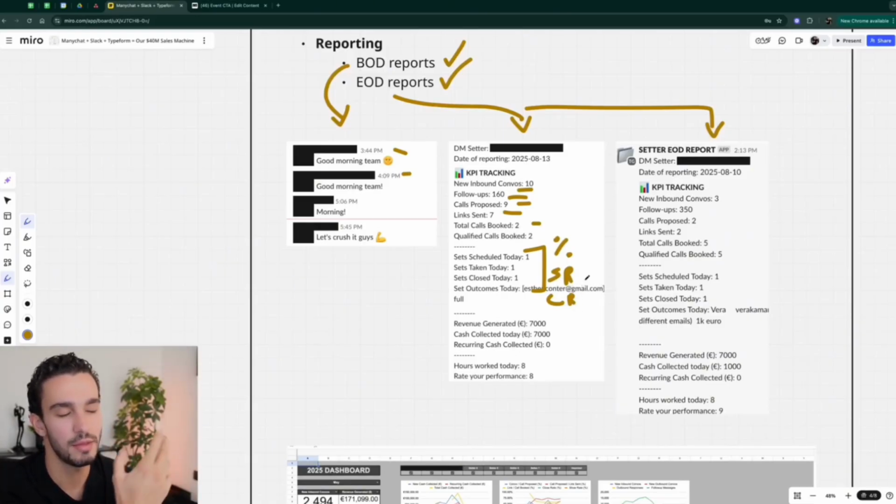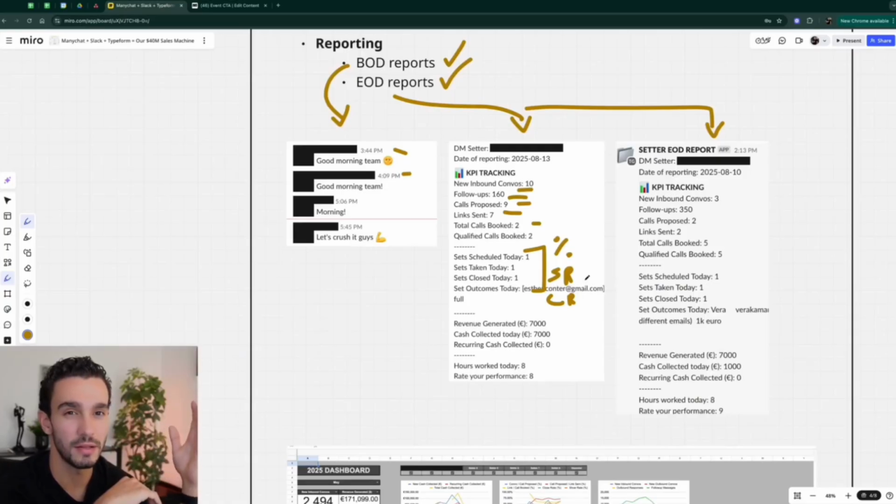You might see with time that one of your DM setters is clearly beating the rest of them as far as conversion metrics, show rate and close rate. We've had it happen multiple times. By tracking this, you're able to see when that happens. And when it happens, you just want to go in, copy what that person is doing, and apply it to the rest of the team.